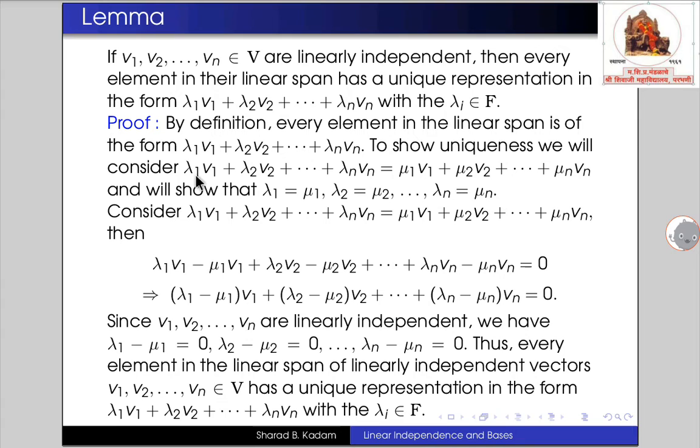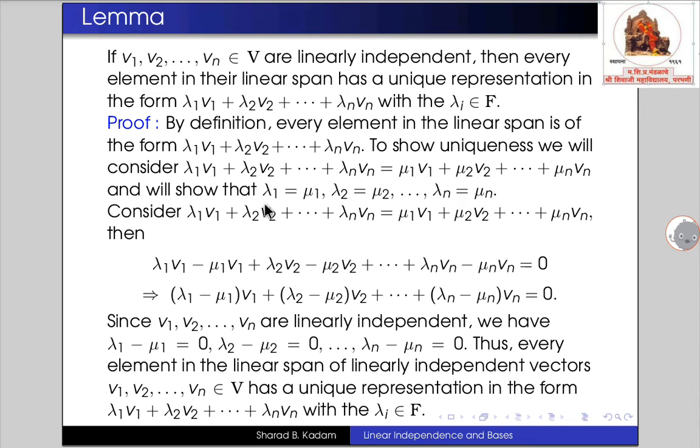First representation is lambda 1 v1 plus lambda 2 v2 plus so on plus lambda n vn, and second representation is mu 1 v1 plus mu 2 v2 plus so on plus mu n vn. And in order to show uniqueness, we will show that lambda 1 equals mu 1, lambda 2 equals mu 2, so on, and lambda n equals mu n.